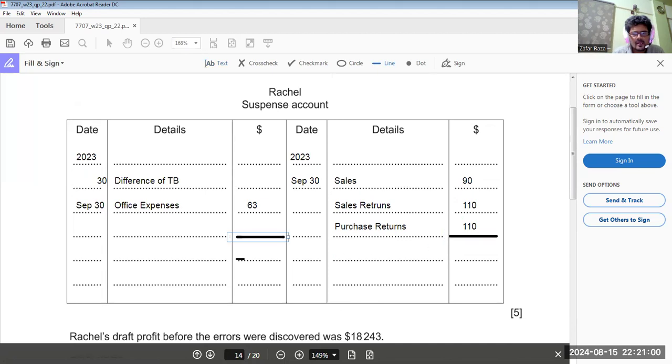See, 90 plus 110 plus 110, 310, minus 63, 247. 247 must be the difference. And here we have 310. Okay. I think suspense is the only account where we do not need balance brought down. Okay.